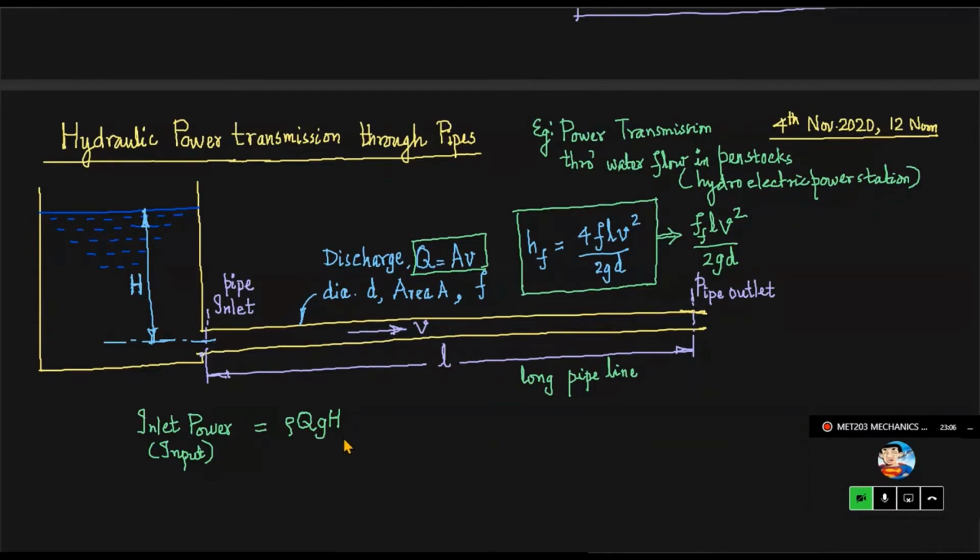So that is actually the power available at inlet, or we call it input power. Okay, so this much Newton meter per second or joule per second or watts. In terms of energy, that much energy per second is available. Okay, so this is inlet or input power, equation number 1. And now output power.